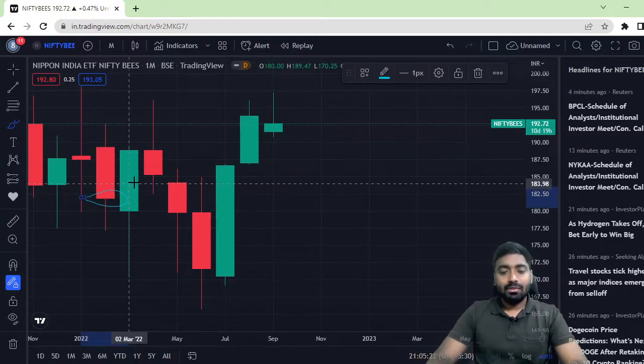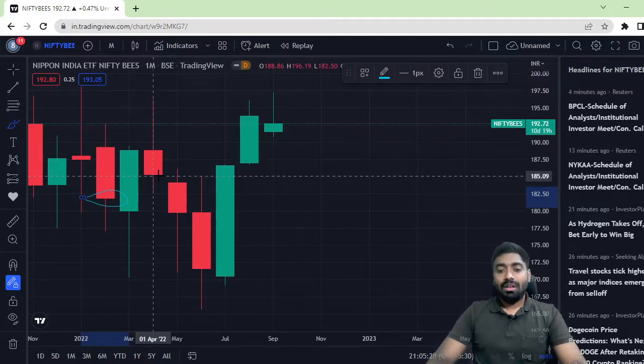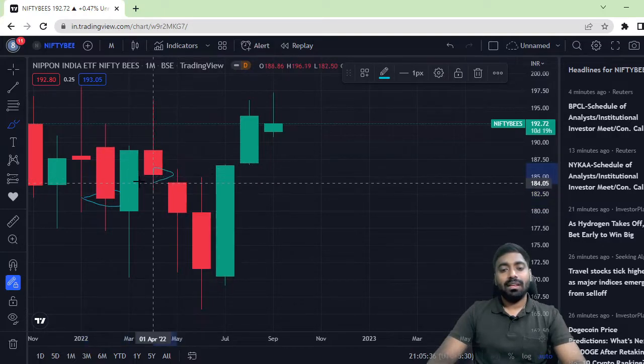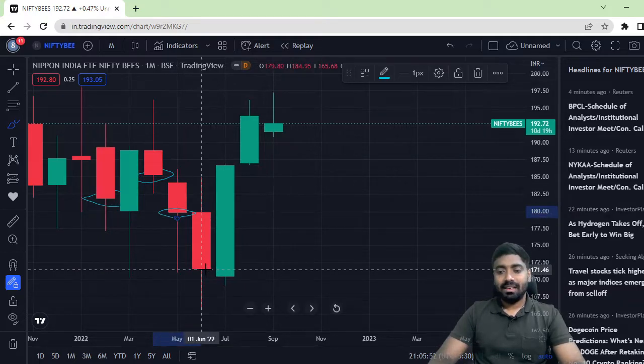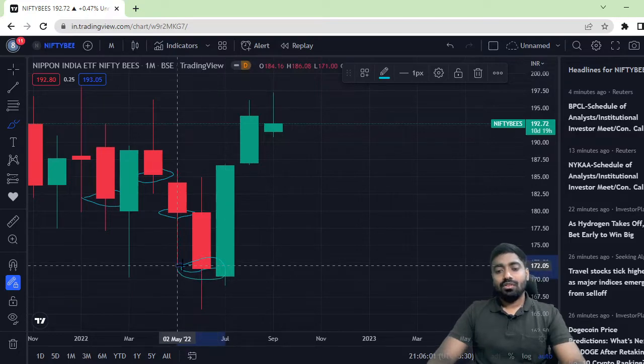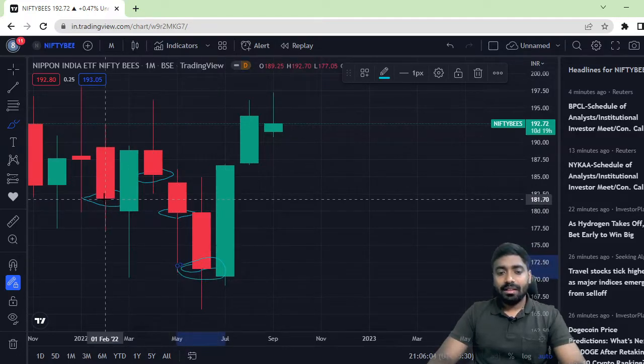Next month a green candle is created, so I will not invest a single amount of money in this month. After that, in the month of April, again a red candle is created as on 30th April, at whatever price is available. So I will put a certain amount of money in this region. In May also a red candle is created, so again I will put some amount of money. In June also you can see a red candle is created, so I will invest a certain amount of money in this month too. So what you are seeing is the average price I am accumulating here, starting from the month of February.